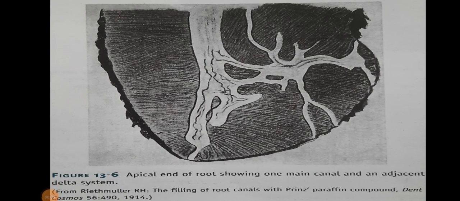If the root canal breaks up into multiple tiny canals, it is referred to as a delta system because of its complexity. You can see this in figure 13.6: apical end of root showing one main canal and an adjacent delta system.